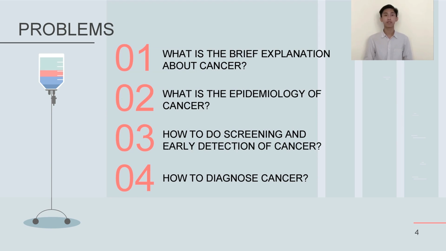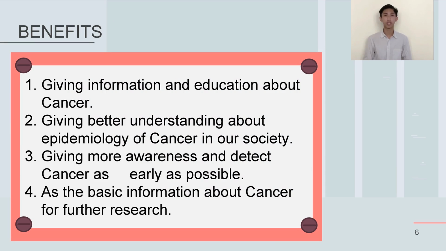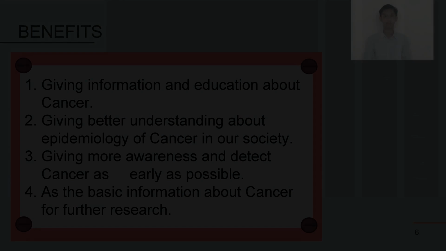Next slide. These are our main problems that will be interesting to discuss in our student project. Next slide. These are our main goals that we want to achieve. Next slide. From the student project, we will know better about cancer epidemiology, improve our awareness, and detect cancer as early as possible.